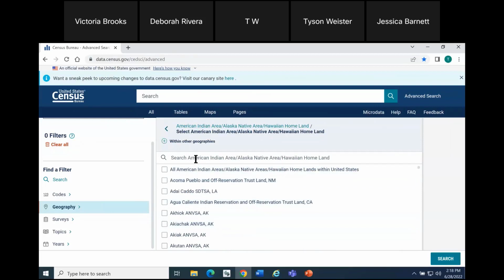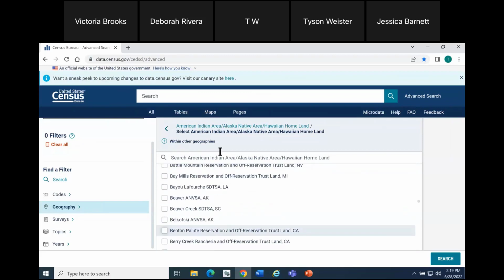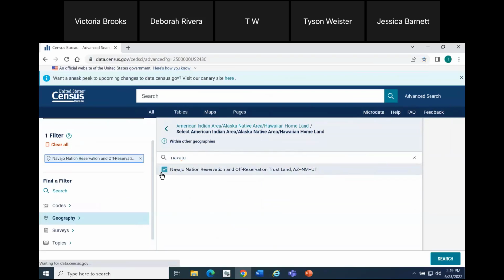And from here, you're seeing one of the other new features. I'm going to go ahead and use it in this example. There is a new box at the top of this panel that says Search American Indian Area, Alaska Native Area, Hawaiian Homeland. So I could certainly scroll through this list until I get to the end and check the box for Navajo, or I can use this handy search functionality, type Navajo into the search bar, and then you do need to mark the checkbox in order to make the selection. So once you click the checkbox, it'll appear on the left-hand side of your screen.